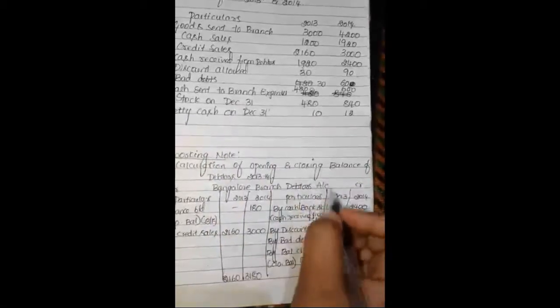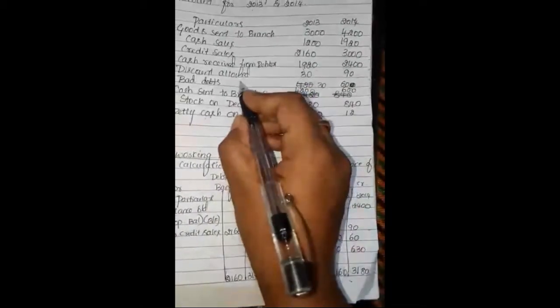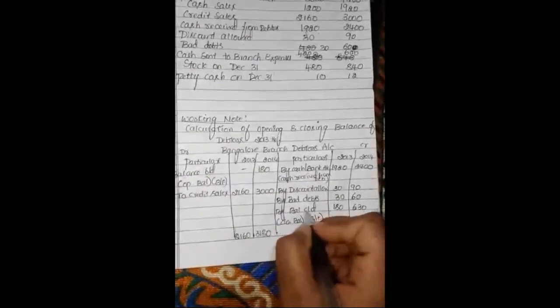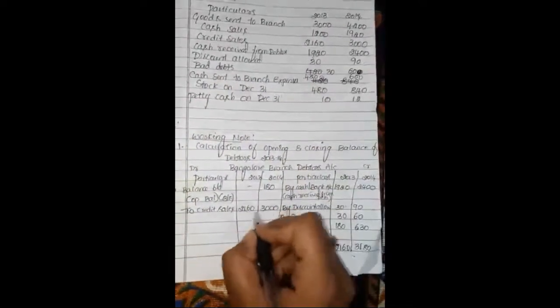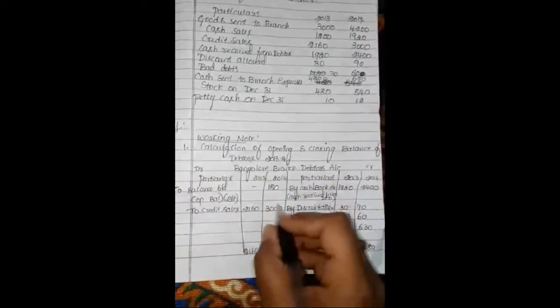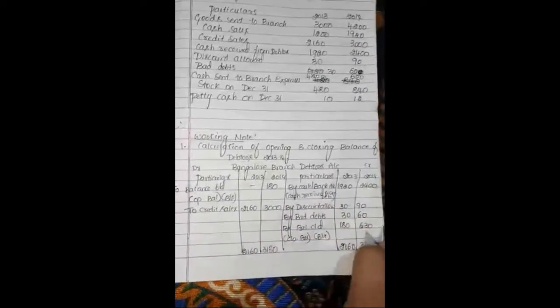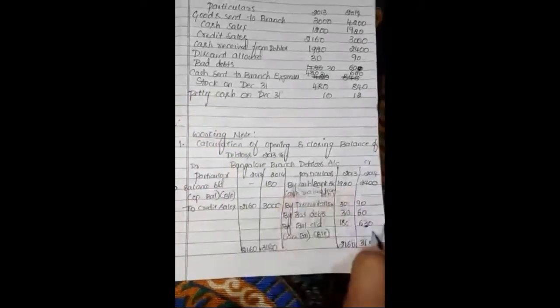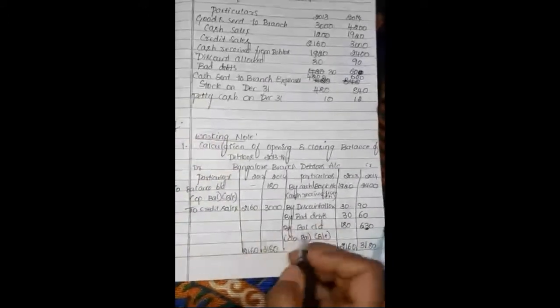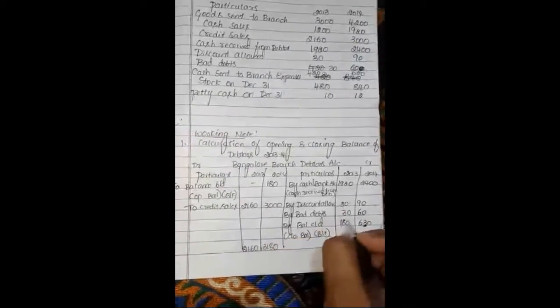Discount allowed will be credited to the debtors account, 30, 90. Bad debts credited to the debtors account, 30, 60. Already recorded. Here, by balance carried down. See, credit sales are given, 2,160, 3,000. The balance of opening will be 180. Last year's closing will be next year's opening. So the balance in 2014 will be 630. That is the closing value of the particular debtors account. So the totals will be 2,160, 3,180 in the branch debtors account. So the branch debtors account closing values 180 and 630 will be recorded.